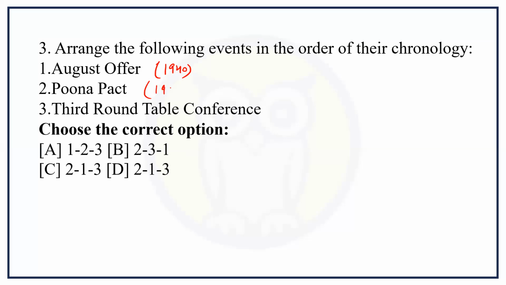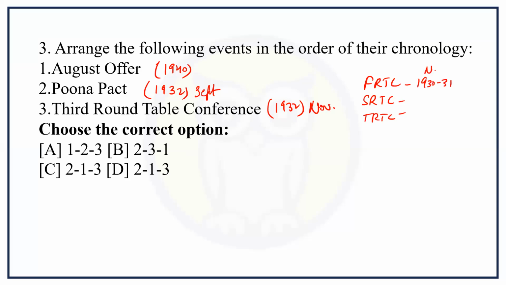It was in 1932. But the month is important, because the Third Round Table Conference was also in 1932, but the difference is that it was in November. Just for the sake of revision: the first Round Table Conference was 1930 November to January, the second Round Table Conference 1931, and the third Round Table Conference 1932.